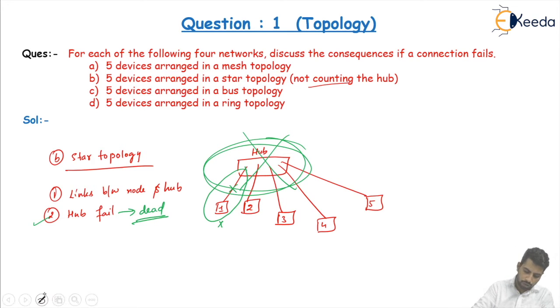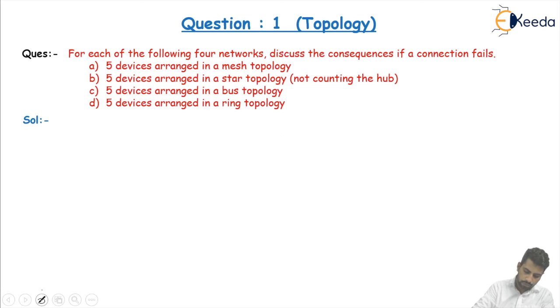Now, the next question is 5 devices arranged in a bus topology. In the bus topology, we know we have a backbone cable.